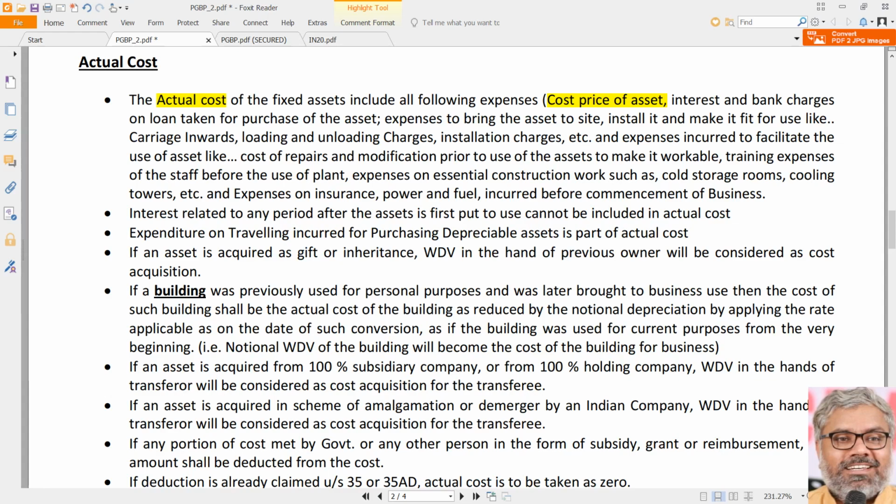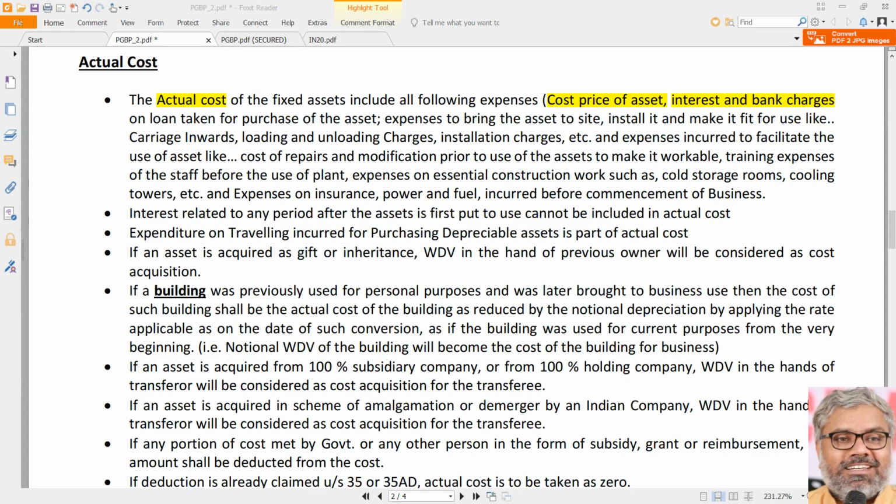But is it only purchase price, or will there be any other things also that will be included in that actual cost? That is what is important. Of course, the cost price of the asset will be there anyway, that is the actual cost, plus interest and bank charges related to the loan which was taken for the purchase of the asset. So if there was any loan that is taken for the purpose of purchase of asset, interest or bank charges on such loan shall be capitalized. But again, a point has to be noted. Up to what period that interest has to be capitalized? Till the asset is put to use, not the entire interest.